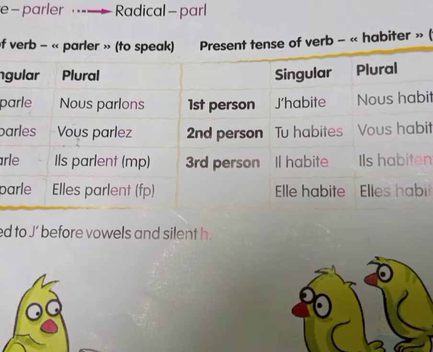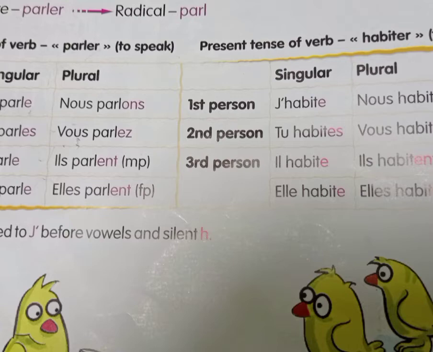Conjugation means how to express the verb in front of the subject pronouns. The verb parler has a different conjugation in front of each of the subject pronouns. So subject pronouns means I, you, he, she, we and they. So in French, when you write these verbs in front of these subject pronouns, it varies. So let's go for the conjugation.